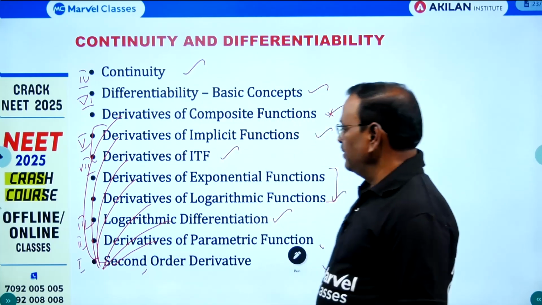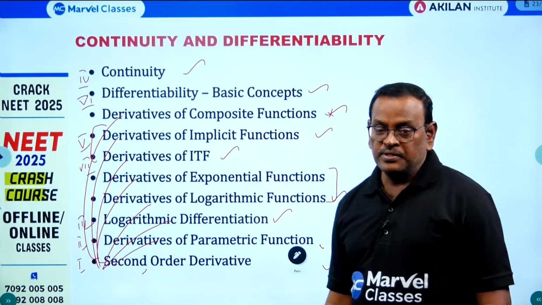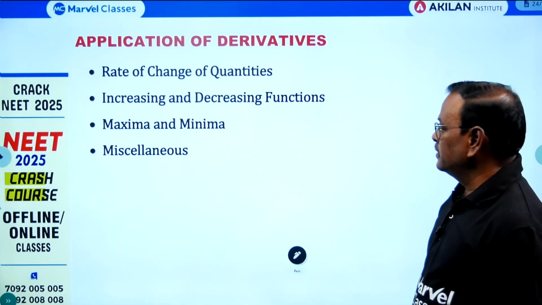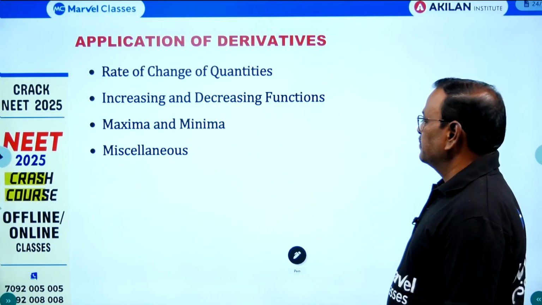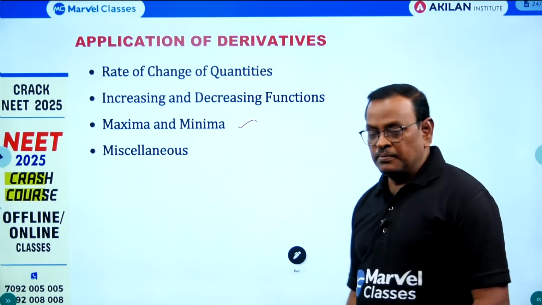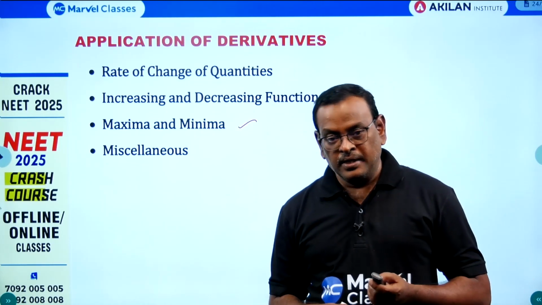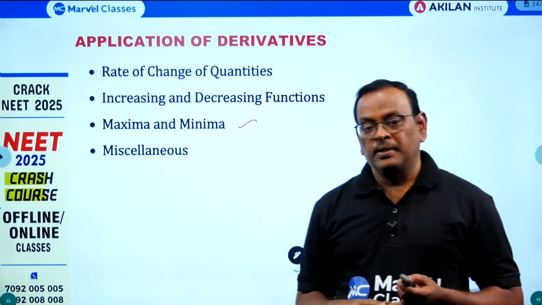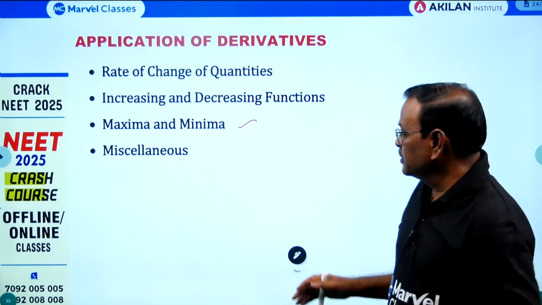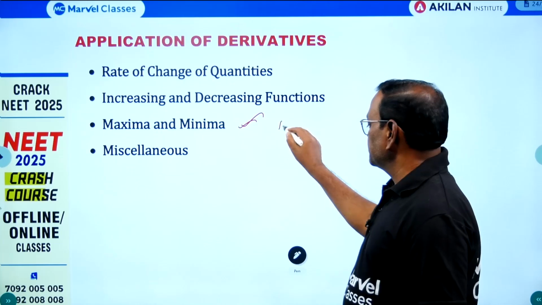So one of the very important and high weightage chapters in calculus is continuity and differentiability. Next, only 3 exercises here. Rate of change of quantity, increasing and decreasing, maximum minima. So in maximum minima, you have 3 concepts: local maximum minima, direct sum, absolute maximum, absolute minima, direct sum, and all the word problems. So word problems you can expect in 5 mark questions. So this is first preference.